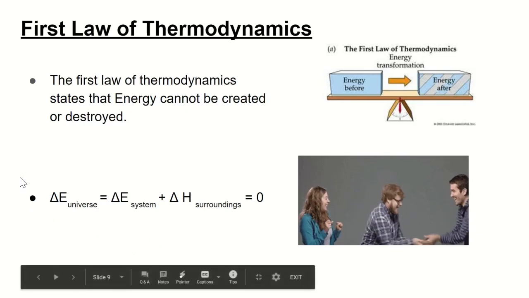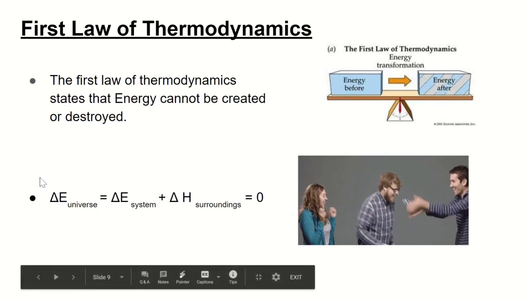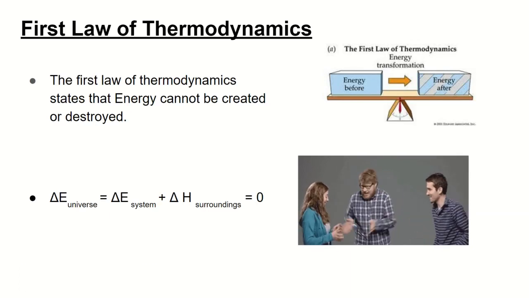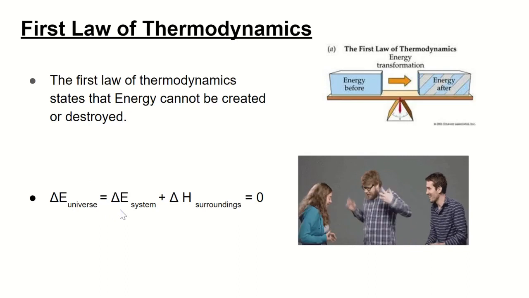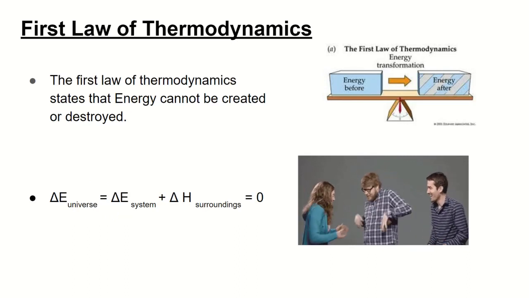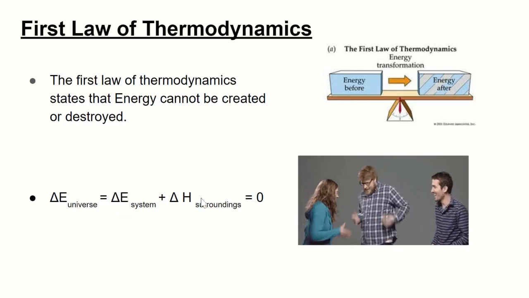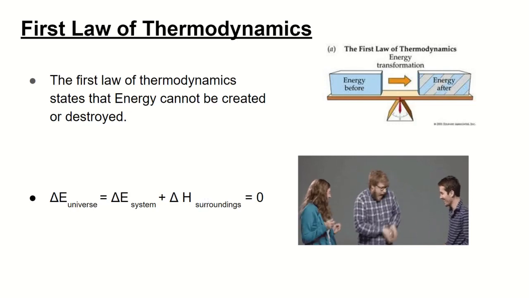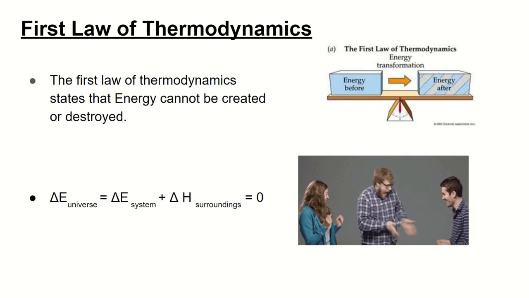It's also represented here by this equation: the total energy, and remember that delta means total or sum of all energy in the universe, is going to be equivalent to the change in energy in the system, plus the change in energy of the surroundings. And when you add those two up, it's always going to be 0.